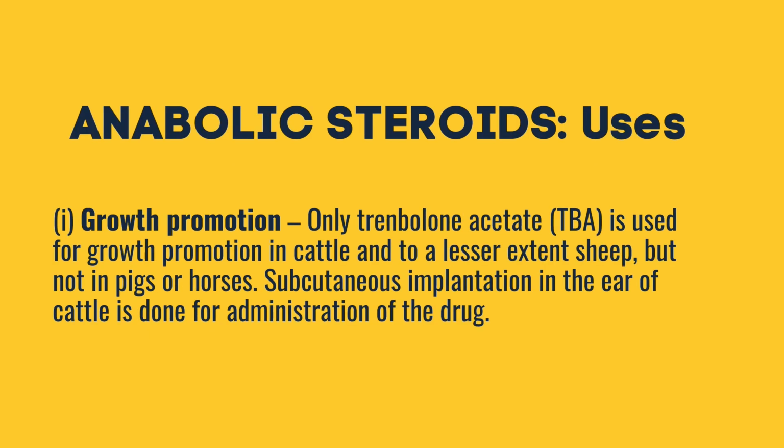Further, let us talk about the uses of anabolic steroids. Firstly, as growth promotion. Only trenbolone acetate or TBA is used for growth promotion in cattle and to a lesser extent in sheep, but not in pigs or horses. Subcutaneous implantation in the ear of cattle is done for administration of the drug.